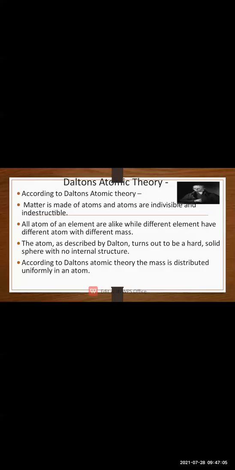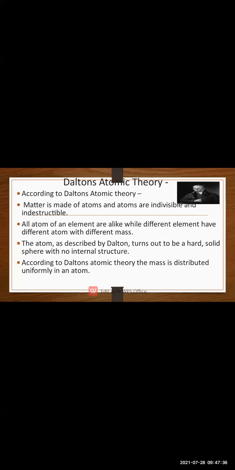Dalton's theory: according to Dalton's theory, the matter is made up of atoms and atoms are indivisible and indestructible. Atoms cannot be destroyed and cannot be created also. So it is indivisible, and it is indestructible, means it cannot be destroyed.